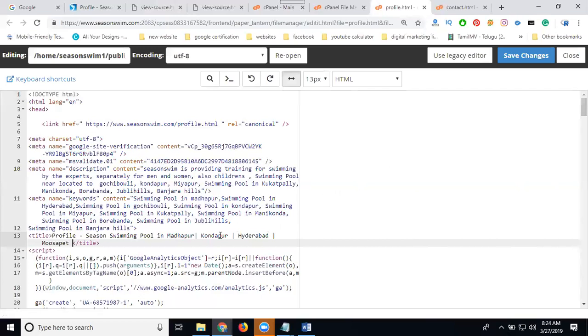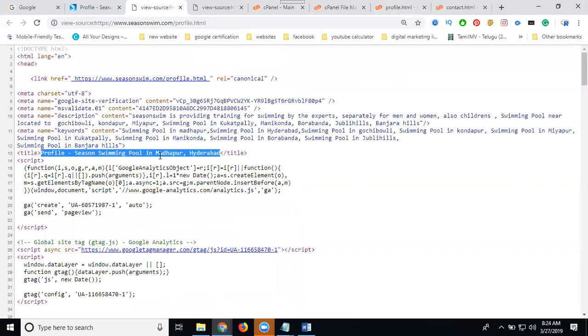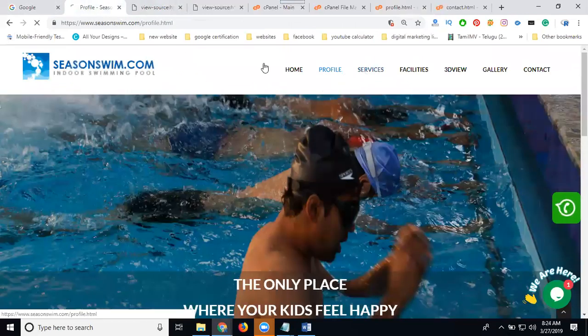How many years? Madhapur, Kondapur, Hyderabad, and Musapet. Previously, how many have the profile? Only for two. Madhapur, Kondapur, Hyderabad, and Musapet. Next, coming to services. You can check each and every page.